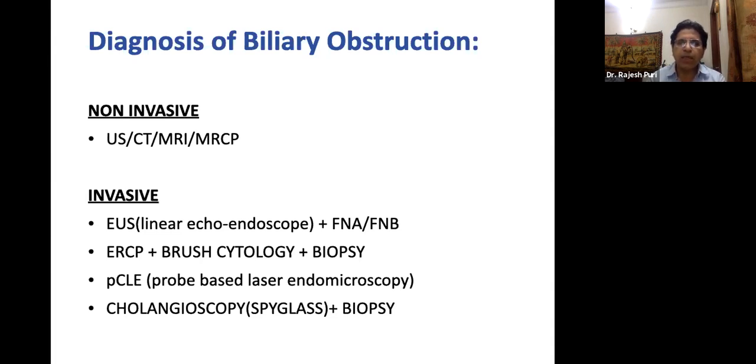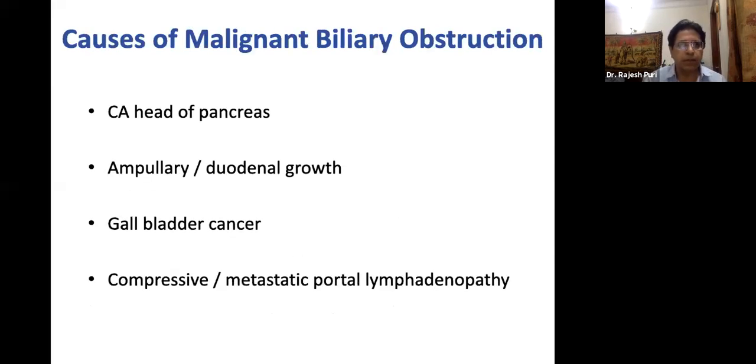But ERCP is generally not used to diagnose whether it is benign or malignant, because if it is malignant and the patient is a surgical candidate, then you would like to subject the patient directly to surgery. So ERCP should not be used as a sole modality for diagnosis. Yes, if ERCP is used for decompressing the biliary tract, in those situations you can take brush cytology or you can take biopsies.